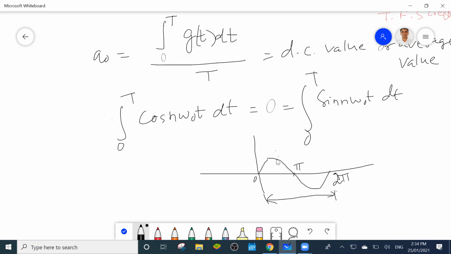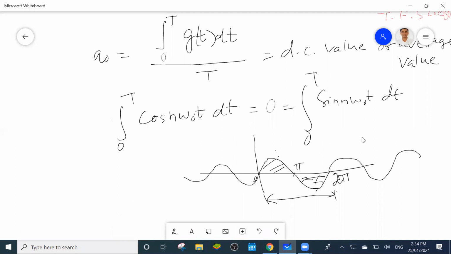This is the positive part, this is the negative, the same. So if we add, you will get 0, or not? Yes or no? Yes, sir. That's why over a period, this cos and sin part will be 0.